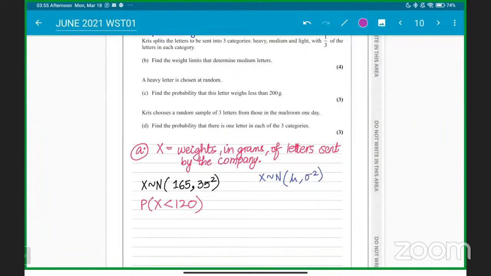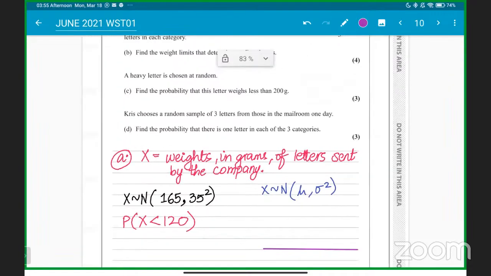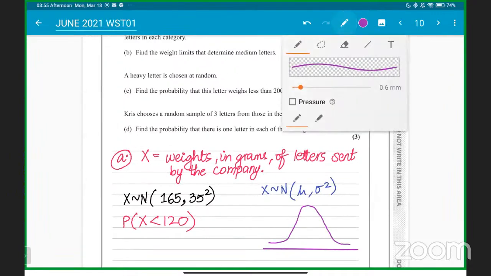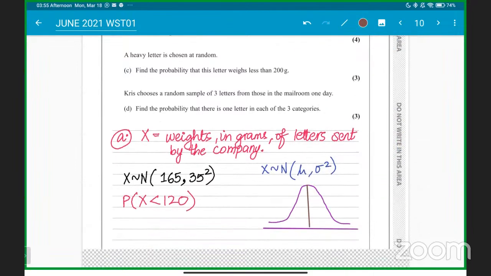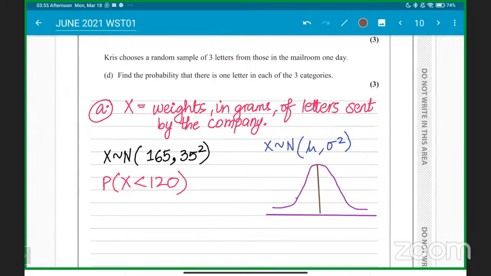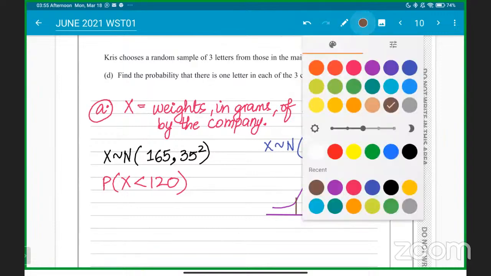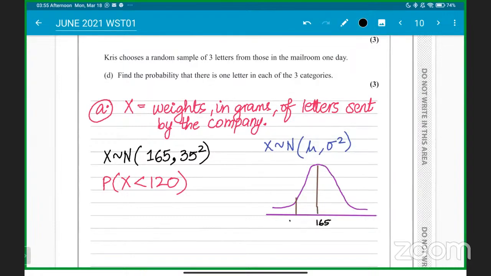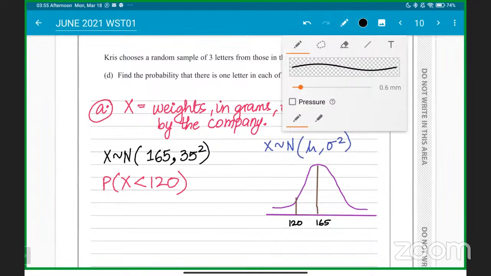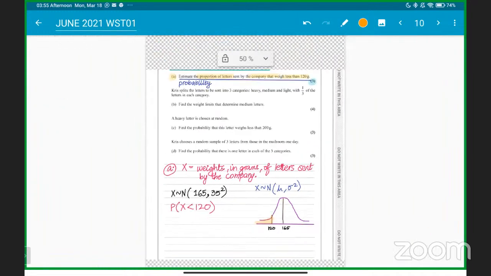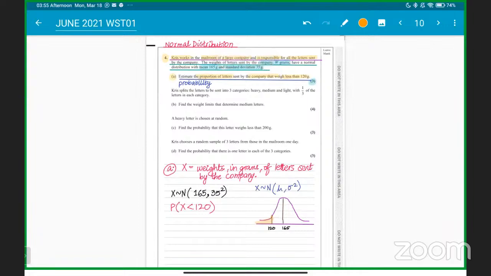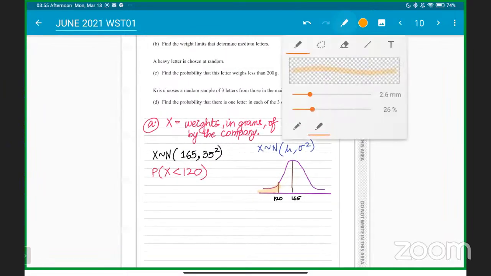So it will be, sir, very simple and clear here that it is a normal distribution. Here the mean value is 165 and 120 will be somewhat here, sir. So 165 will be here, 120 will be here. We need to find the probability of the less-than part, students. So we need to find this probability. Understood? Any questions, any doubts? Yes, sir.